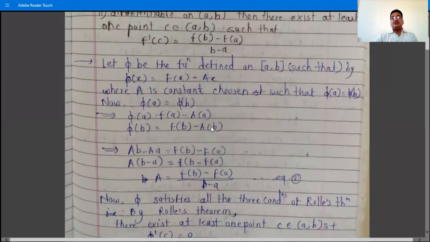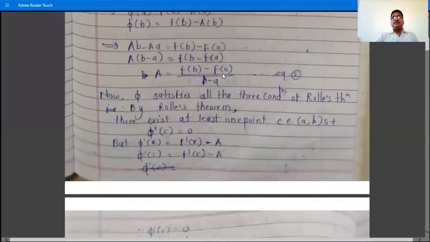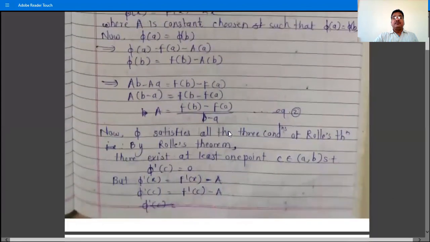So shift this minus A b to the LHS, we have plus A b minus A a is equal to f of b, shift this f of a to the RHS, so f of b minus f of a. So phi of a is equal to phi of b gives A into b minus a is equal to f of b minus f of a. So take A as common, so we have the value of A as f of b minus f of a divided by b minus a. Suppose this is equation number 2.